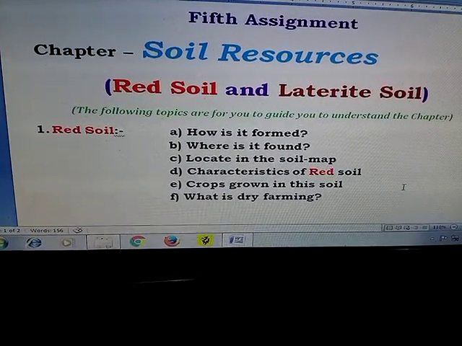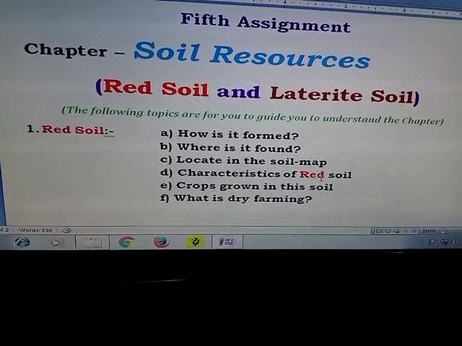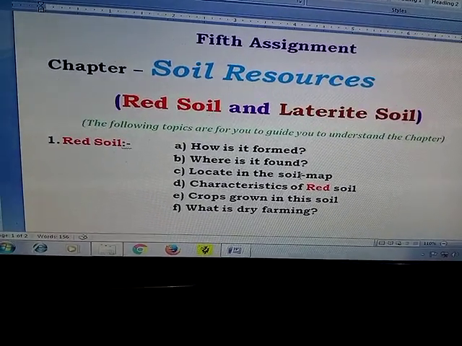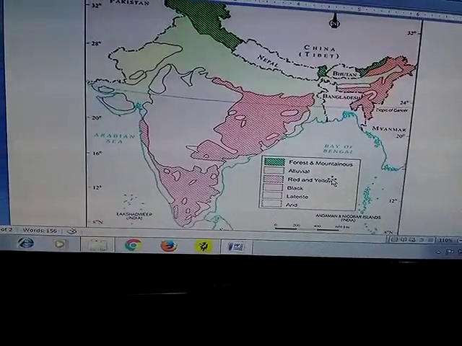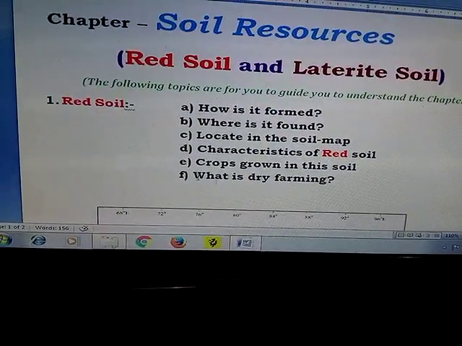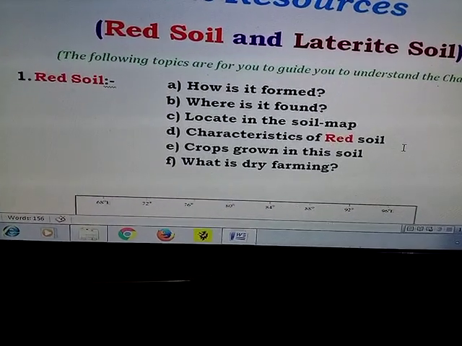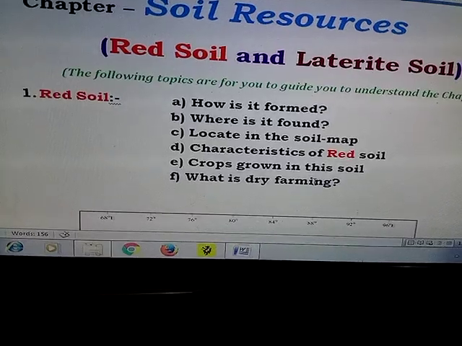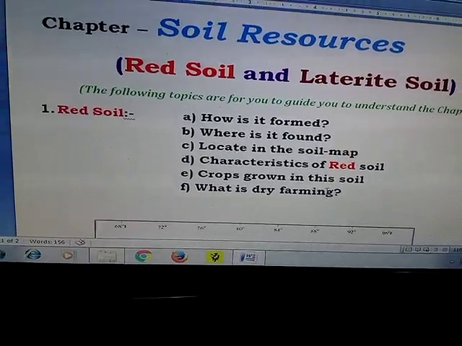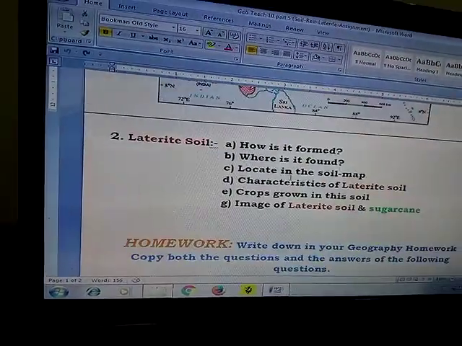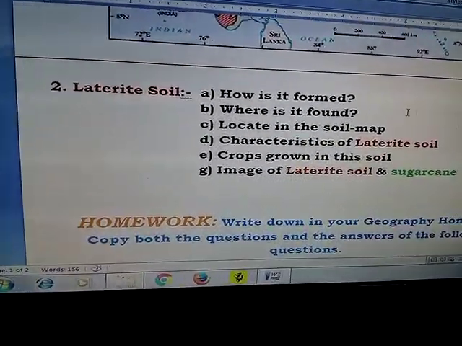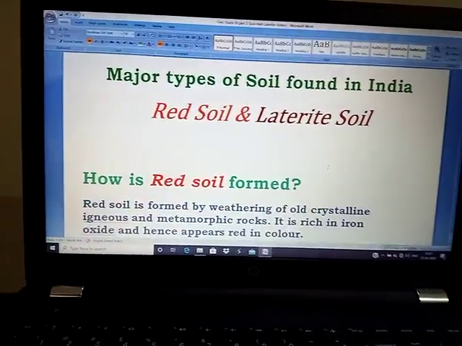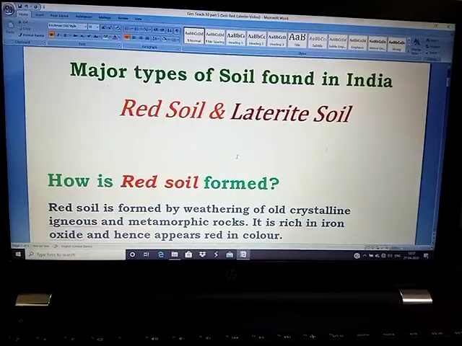We will follow the same formula. How is it formed? Where is it found? Locate it in the soil map. This is the map. Then the characteristics of the red soil, the crops that grow in the soil, and red soil is also associated with dry farming. The same thing applies with the laterite soil also, same formula. So let's go and highlight the first topic of today, that is the red soil.